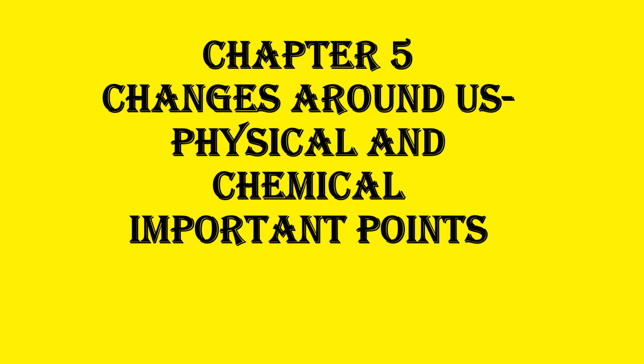First, let us quickly see what physical and chemical changes are. As I have already told you, physical change is a change in which no new substance is formed and it is reversible. Chemical change is a change where a new substance is formed and it is irreversible. We have read about physical and chemical changes in this chapter, and we are going to cover all the important points of this chapter. So let's start.